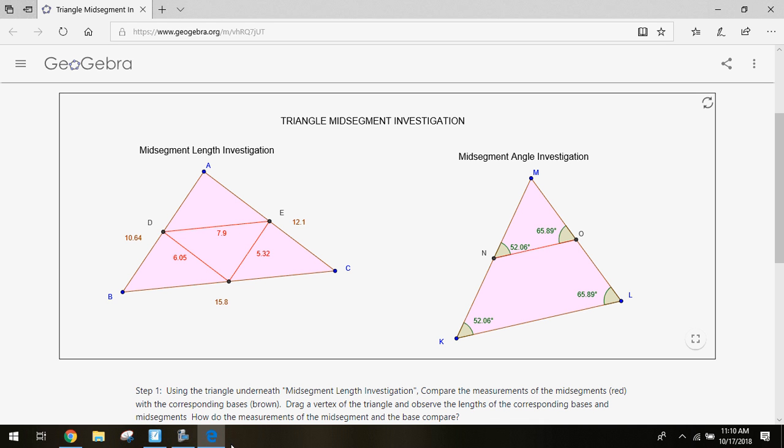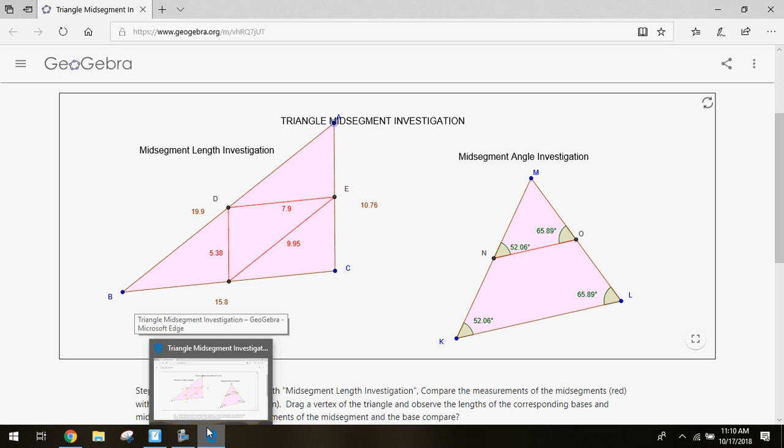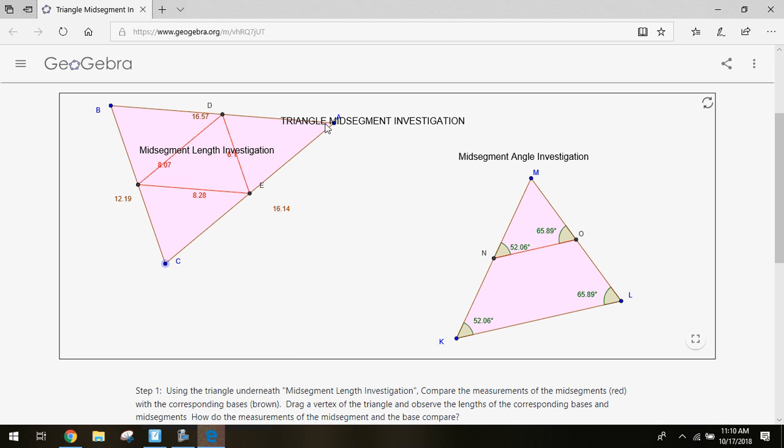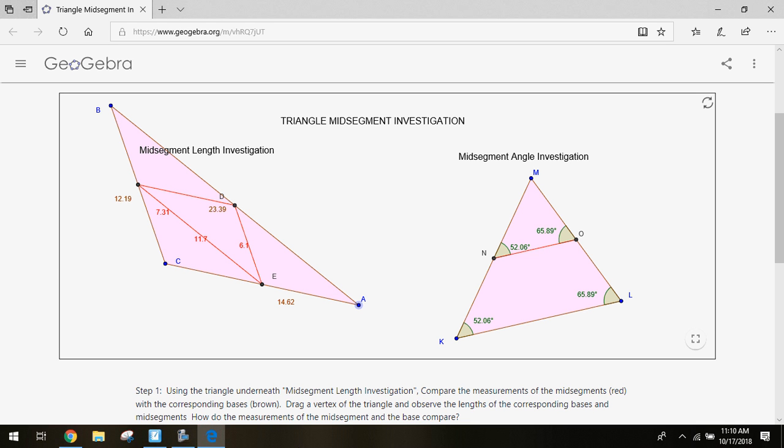I know the numbers are rounded, but they all should be 1/2. It doesn't matter which way I move my triangle: 7.9 is still 1/2 of 15.8. 19.9, half of that is still 9.95. 10.76, half of that is still 5.83. It doesn't matter which triangle I make, I can move it all around, and I still get the same halves for my midsegment. So no matter what triangle I have, any midsegment will always be half the length of the base. That's a cool feature.